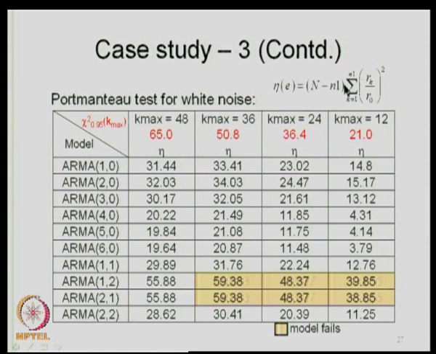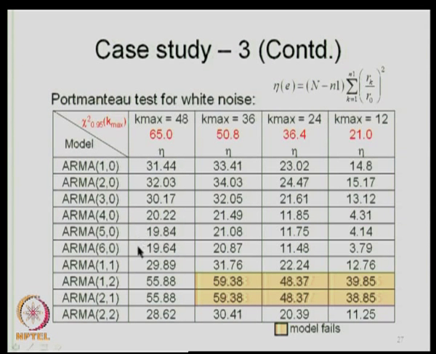And the eta values that you are obtaining here, n is 240, n 1 is the k max here. So, for this it is 48, for this 36 and so on. So, you can get eta values. The eta values here must be less than the associated chi-square value for this to pass the Portmanteau test.